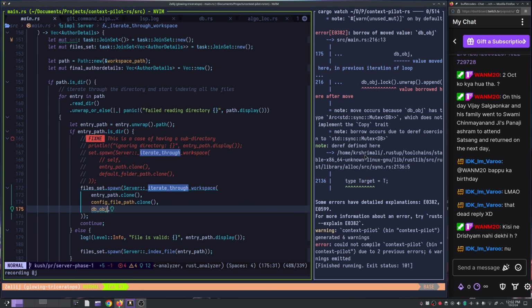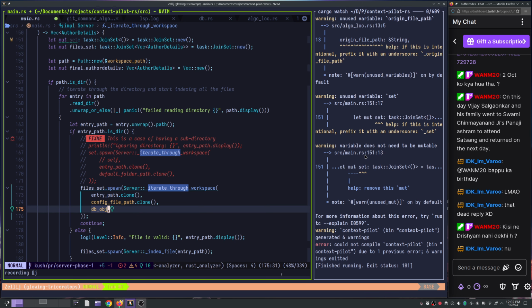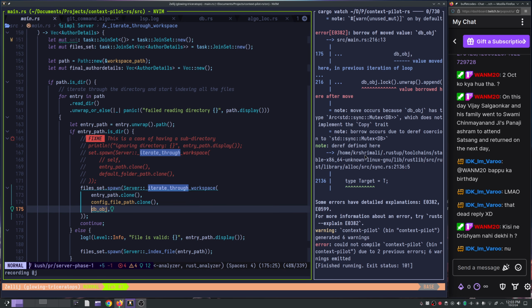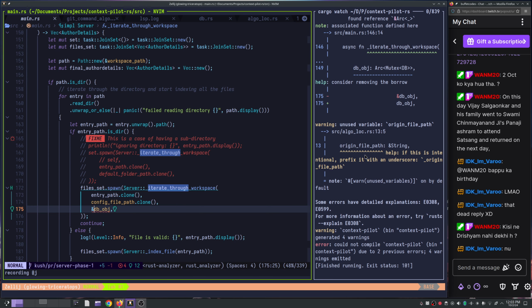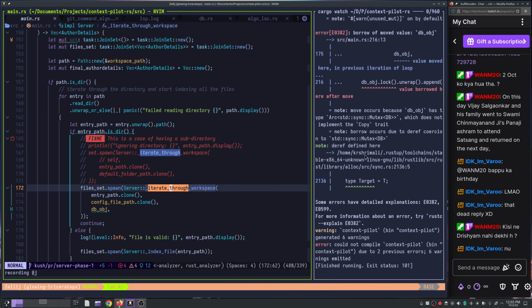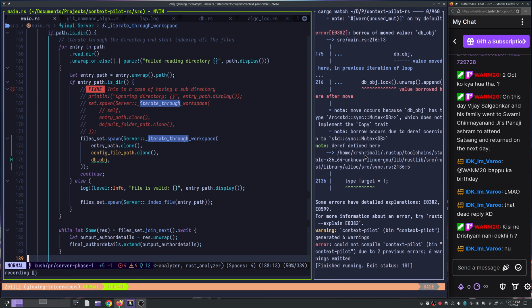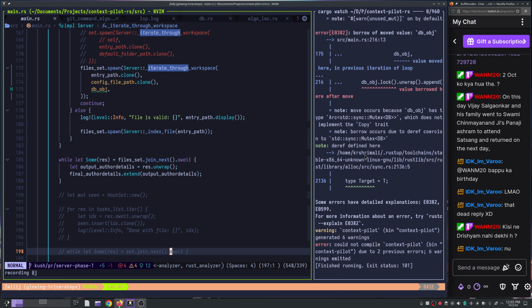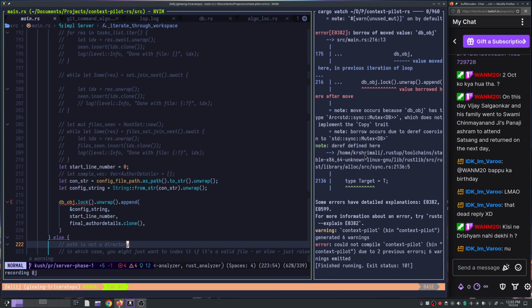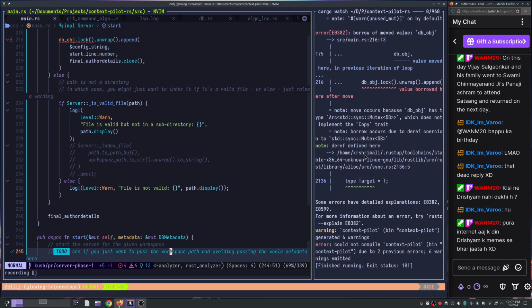Now over here, this is also very important. You cannot do dot clone, because you will lose any existing context. But anyways, it is interesting because I don't think we should be doing any of the DB stuff here as well. So this also gives us an understanding. This should not be doing that, it should just be returning the final author details. It should just be doing that.